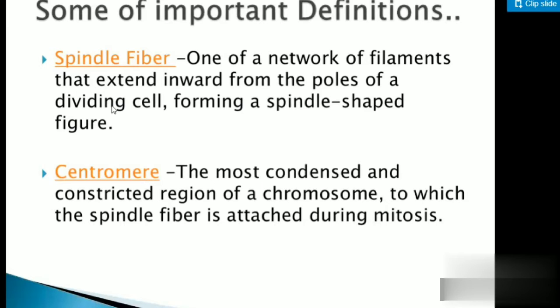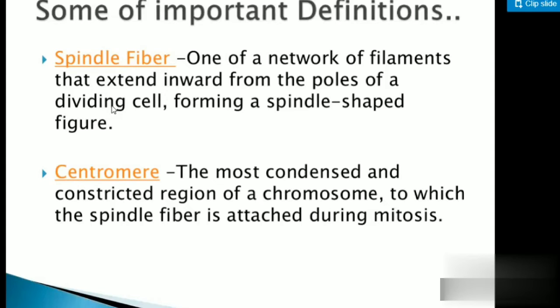Now, centromere. I was mentioning that before cell division, the genetic material has to be duplicated or replicated. So as it gets copied, you will have two sets of chromosomes. Okay, basically it is not two sets of chromosomes. Two chromosomes will attach themselves. They are called two chromatids. They get attached to each other, and the attachment of that particular region is called the centromere, to which the spindle fibers are attached. So there only the spindle fiber will get attached during mitosis.